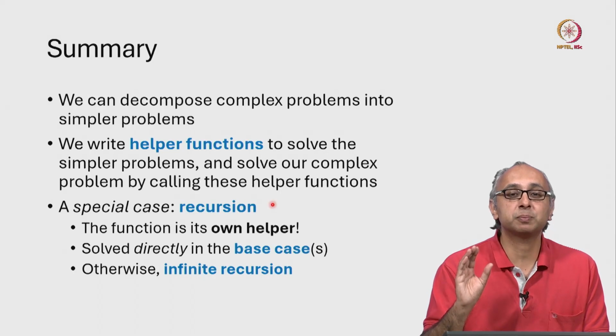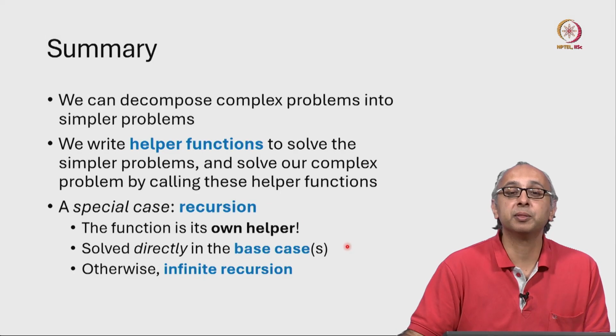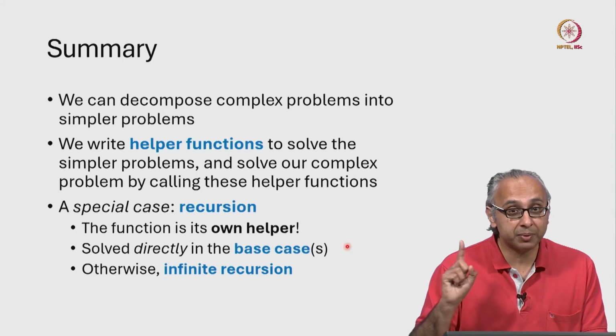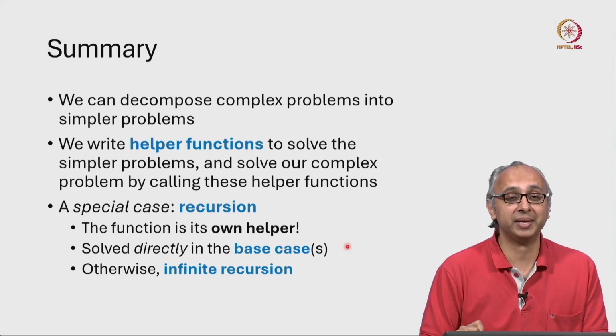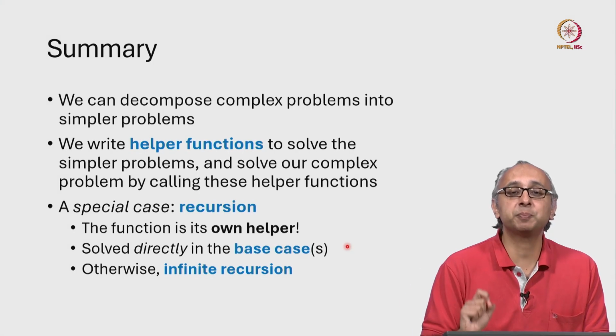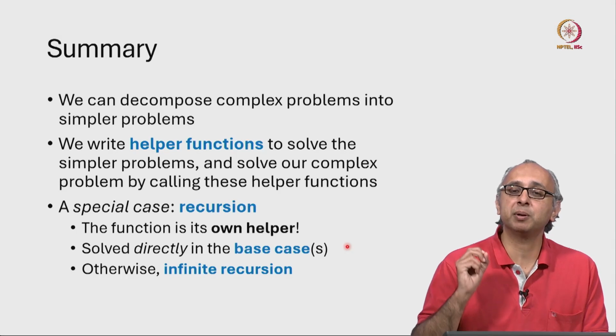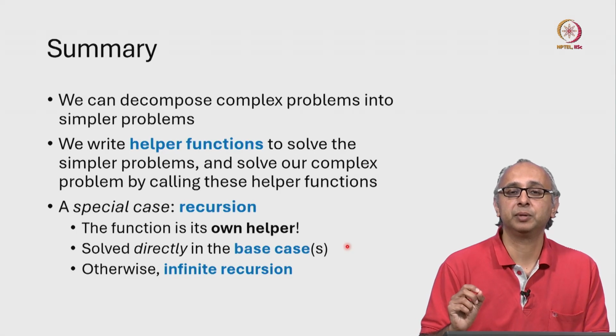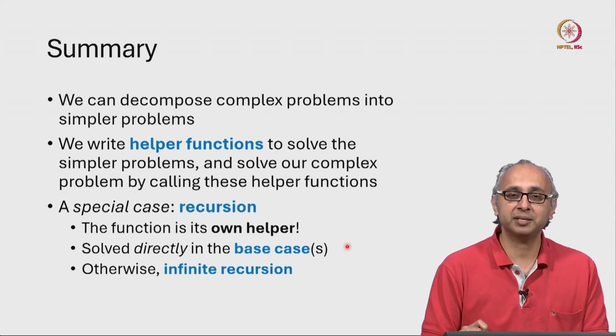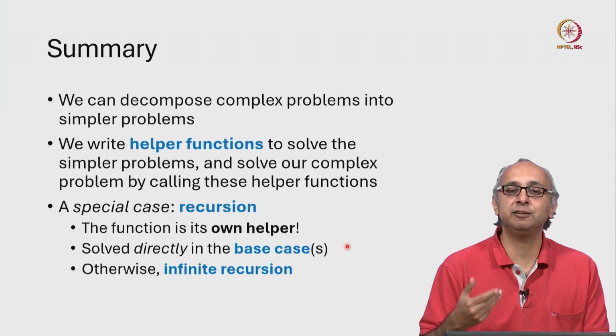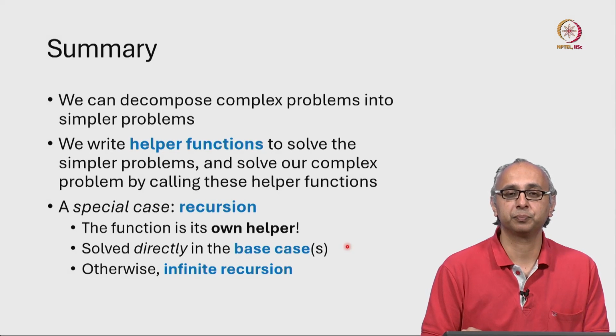In some special cases, which we call the base cases, and remember there must be at least one base case, in those special cases we solve the problem directly. If we don't have a base case, we have seen we get infinite recursion.